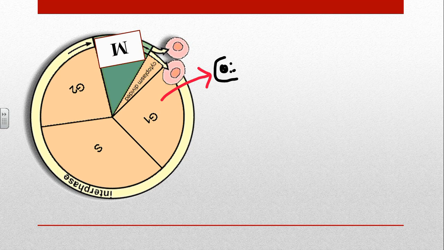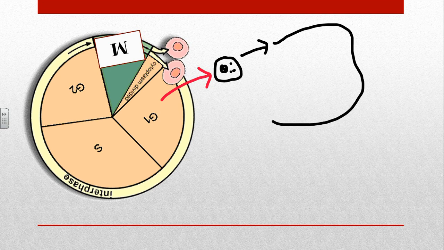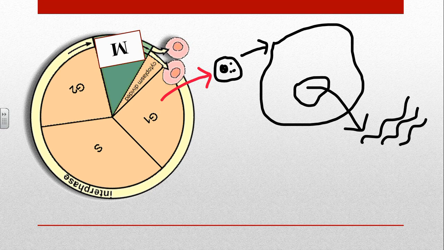In G1 phase, we have new cells. Consider that this is a new cell which is growing. So G1 actually refers to growth. The cells will grow in terms of size. When they are growing, the nucleus will start to produce a lot of chromosomes that look like chromatin. Chromosomes will be called chromatin when they look like this, the thread-like structure.